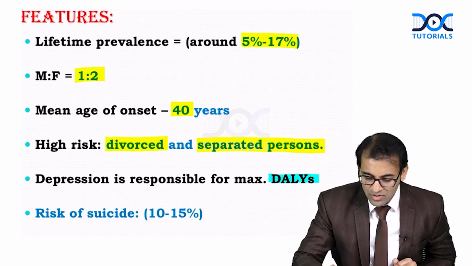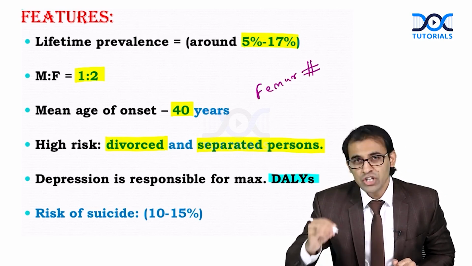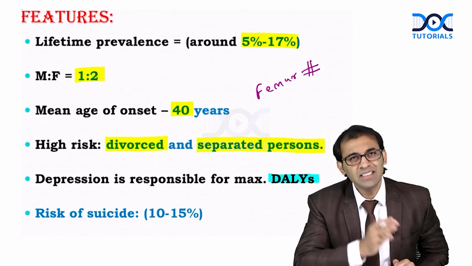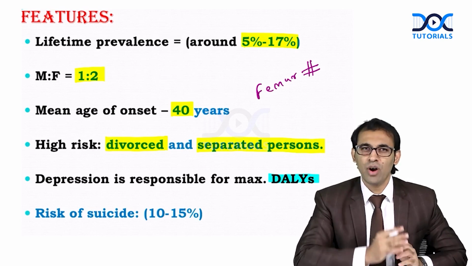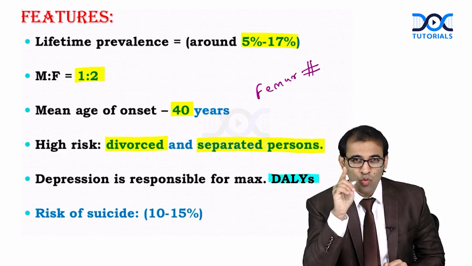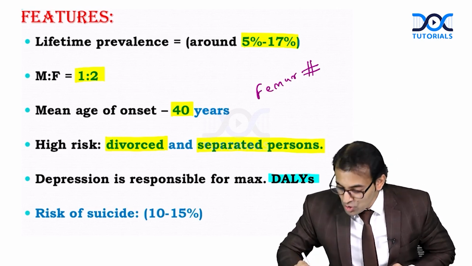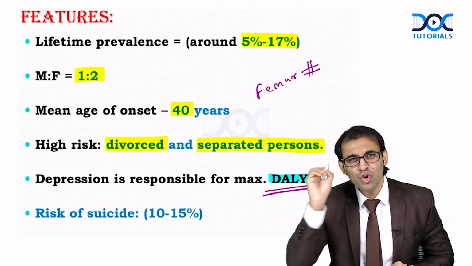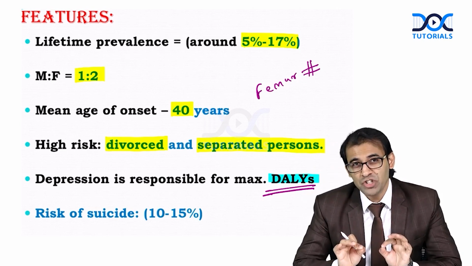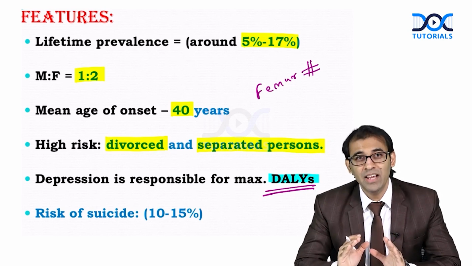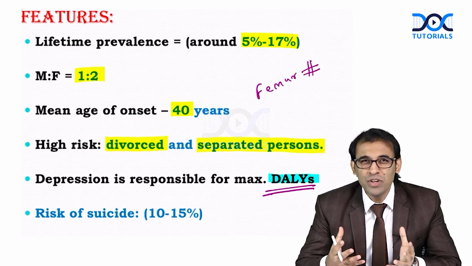Suppose a person has got femur fracture, right? Shaft of femur fracture. After that, he got operated. Now he is bedridden for 1 month. Do you think he has adjusted 1 month because of his disability? Yes. This is called DALY. So a person is wasting so many healthy days because of depression. So please remember that depression can cause maximum DALY, most burdensome disorder, because this is having so much recurrence also,